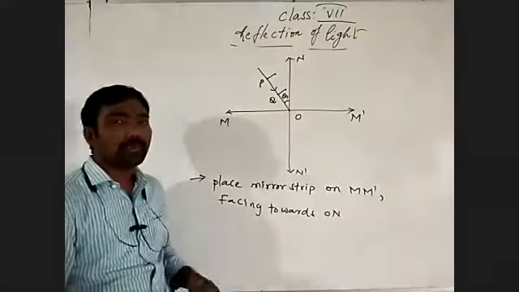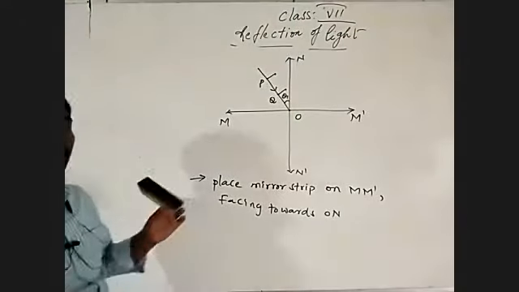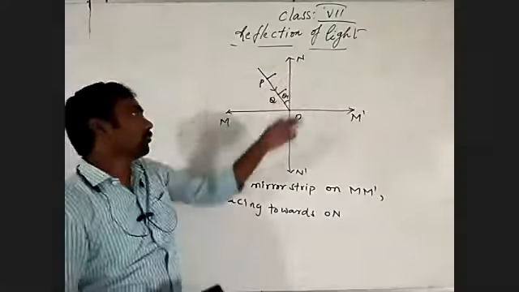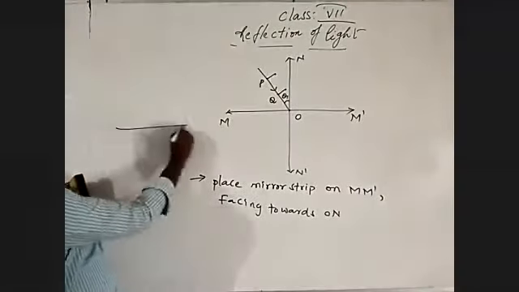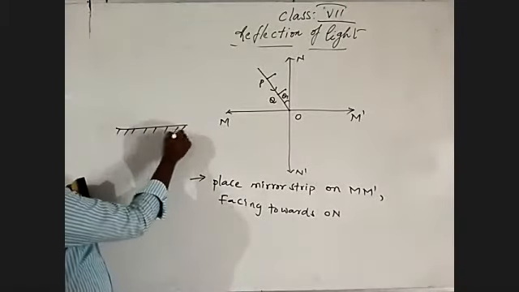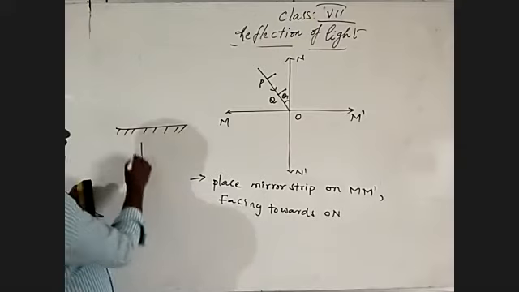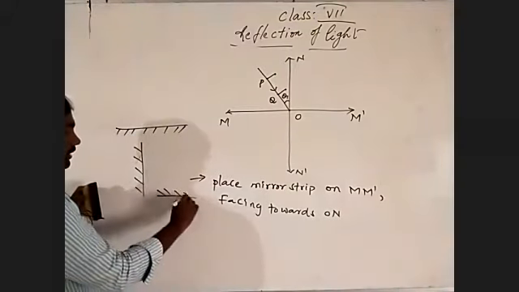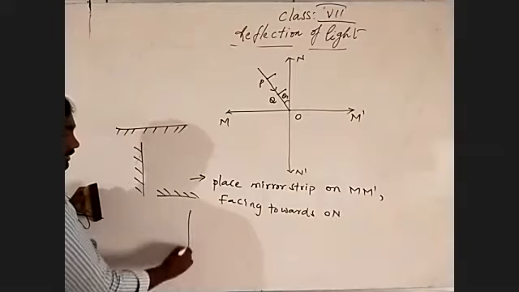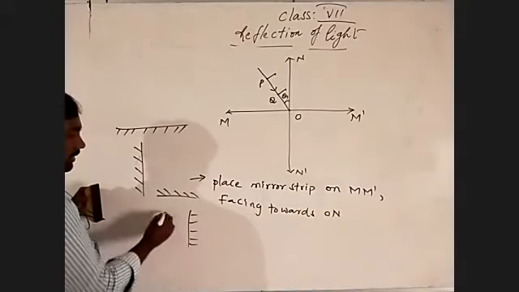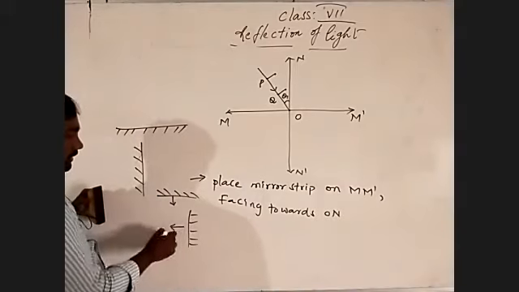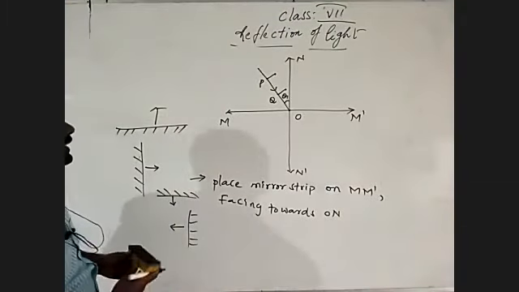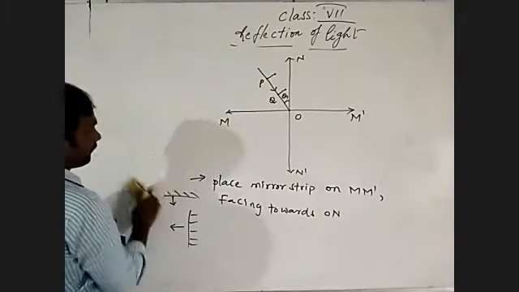Facing towards means the mirror has one side silver coated and one side the reflecting surface. The coated side is opposite to the reflecting surface.